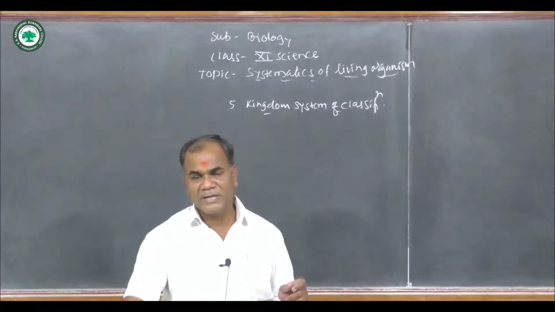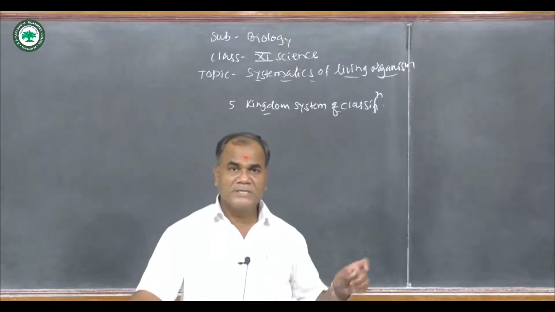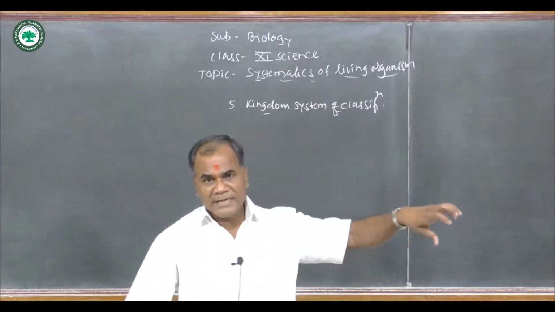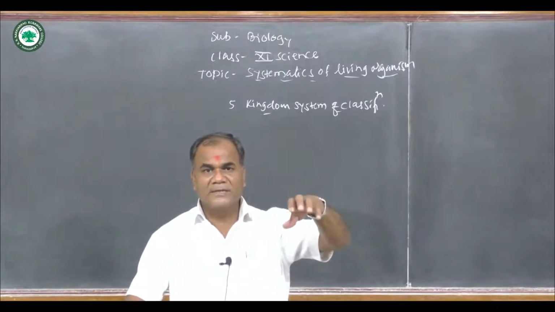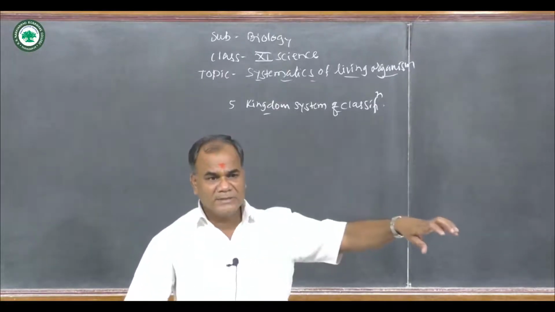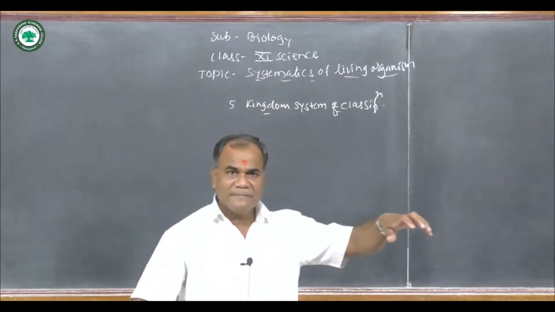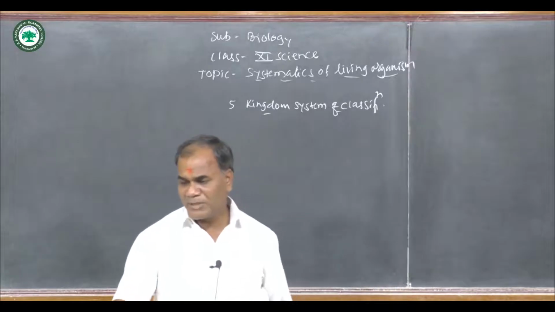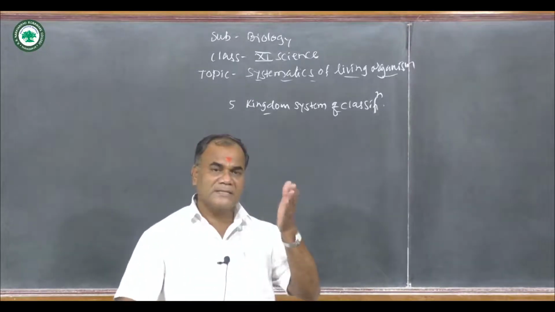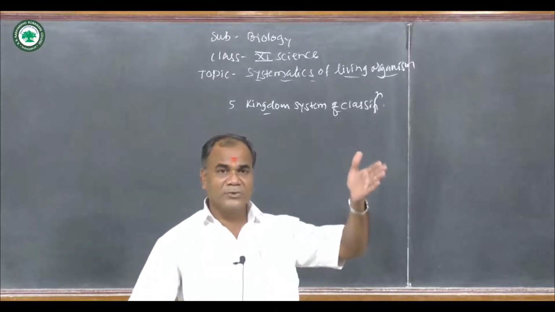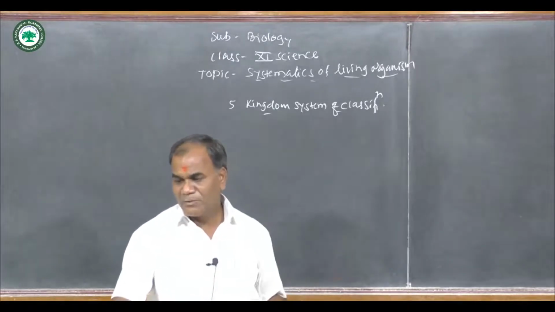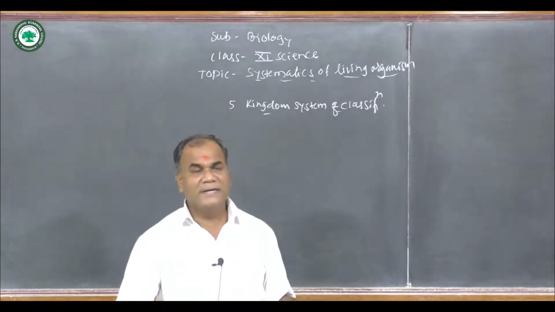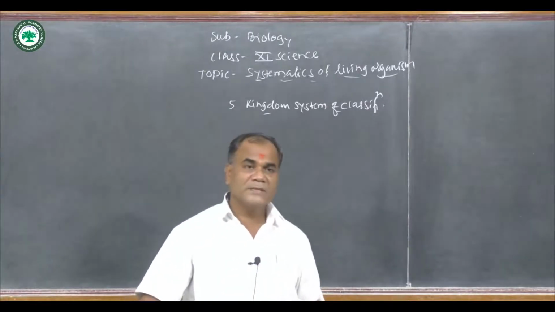What is meant by prokaryotic cellular organization? Pro means primitive, karyon means nucleus. Carry means that genetic material will be carried from one cell to another cell. The life span is very short, so it is known as prokaryotic. So these unicellular organisms will be included in the kingdom Monera. Monera includes unicellular prokaryotic organisms, and these organisms are omnipresent, found everywhere.